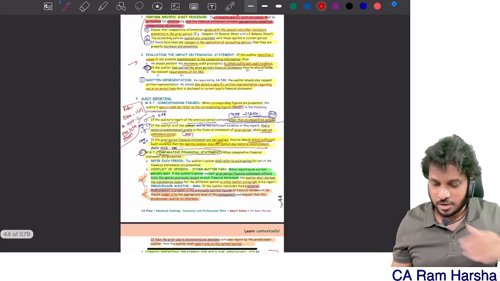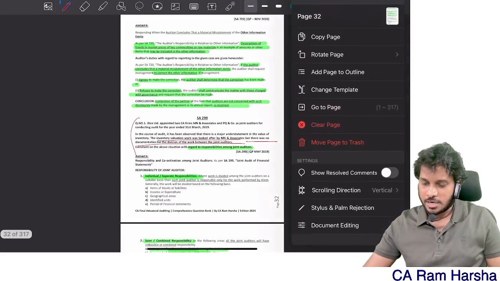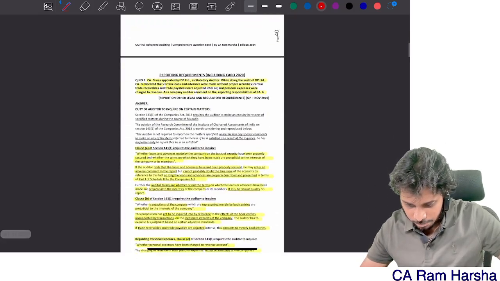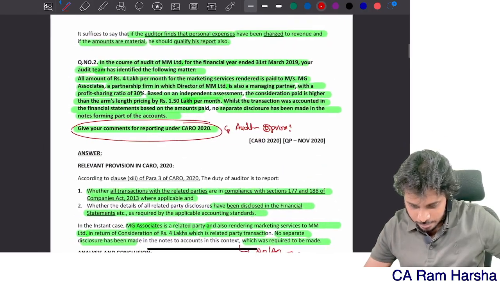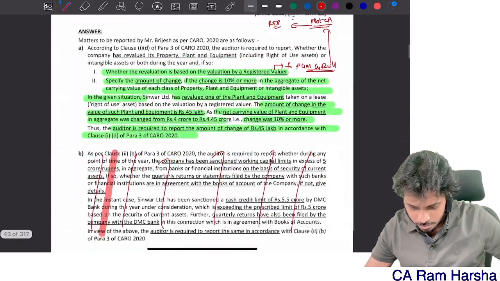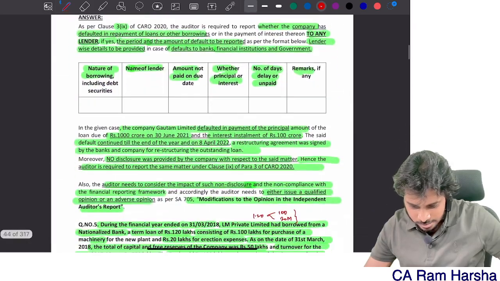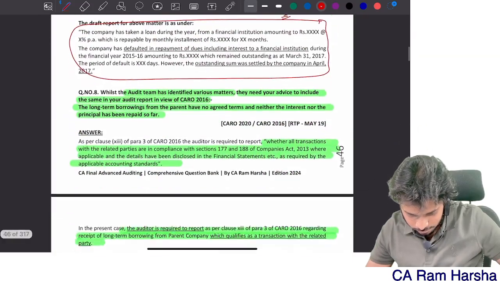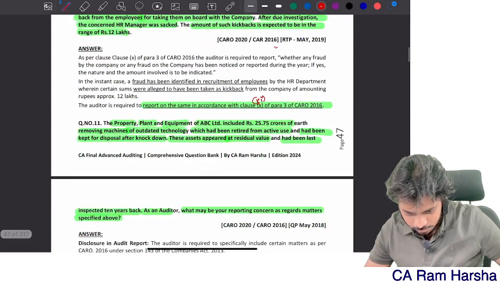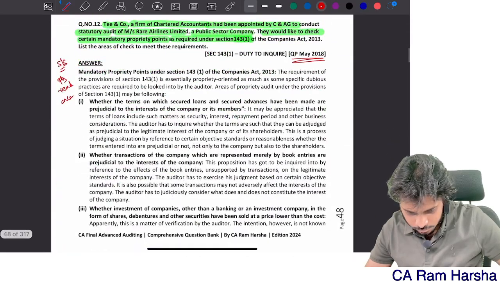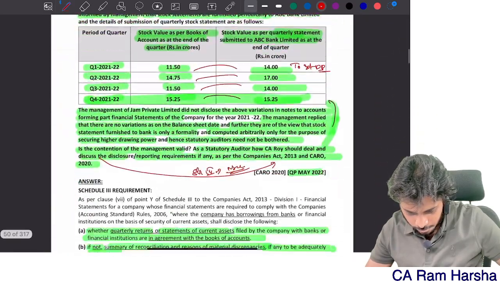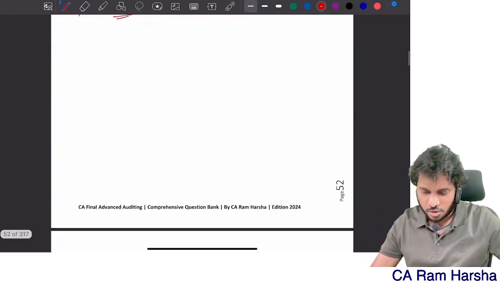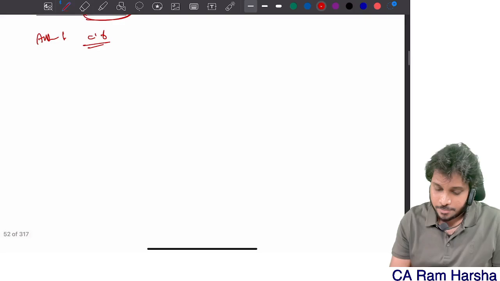So in CARO we have a question. In the question bank, mark it. In the question bank under CARO, please mark it. We have a question bank on reporting requirements. Even this also I feel somewhere I have seen it. Yeah, it's not there. You please add a question. Refer.